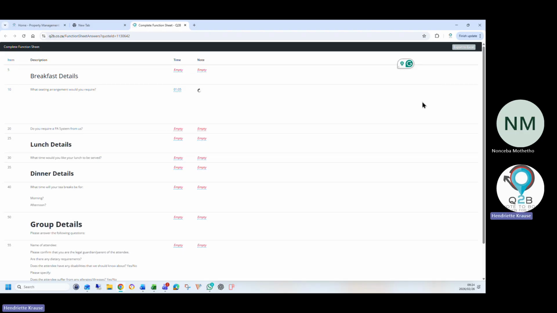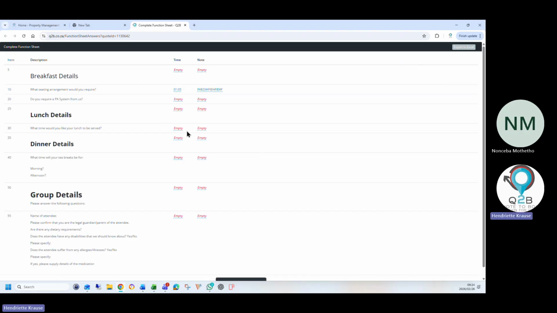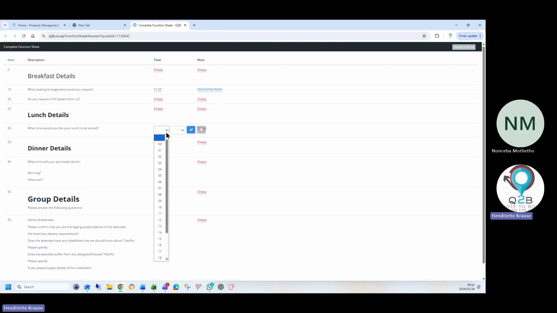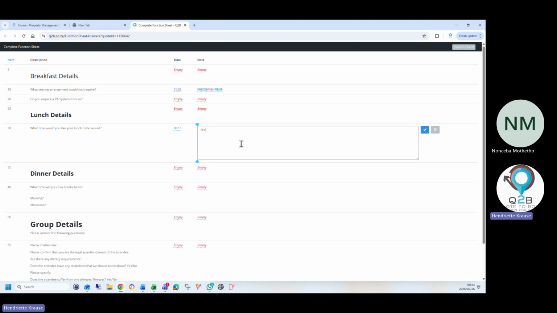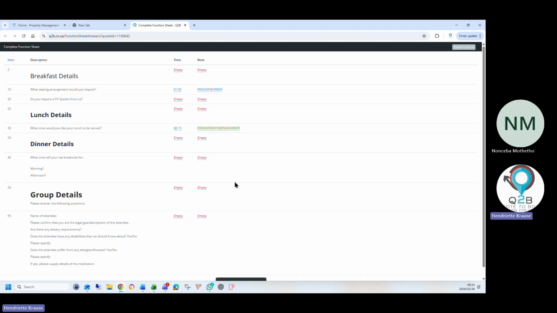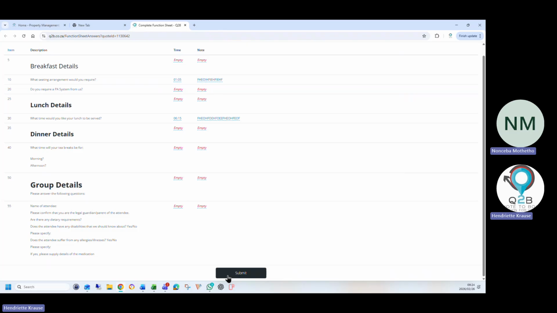Type in any note, make any selection, and anytime you can see mine was changed a bit by my other agents, but anything that she writes in here will record it. And at the end, we just say submit. So all your questions you can have here on your function sheet. And then she says submit, and we just say you can close the window now.